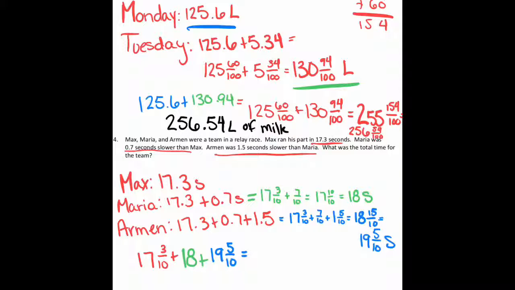We'll do 17 plus 18, which will give you 35. And then 35 plus that 19 will give you 54. So we have 54 wholes, and then 3/10 plus 5/10 is 8/10. So it's 54 and 8/10 seconds, or 54.8 seconds.